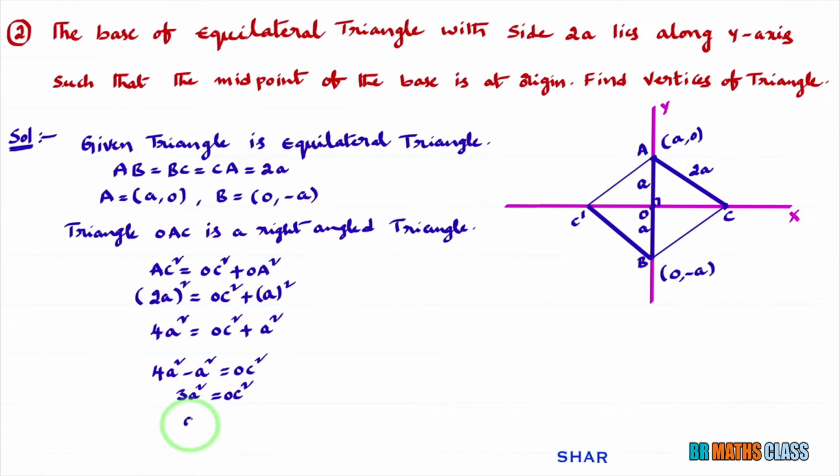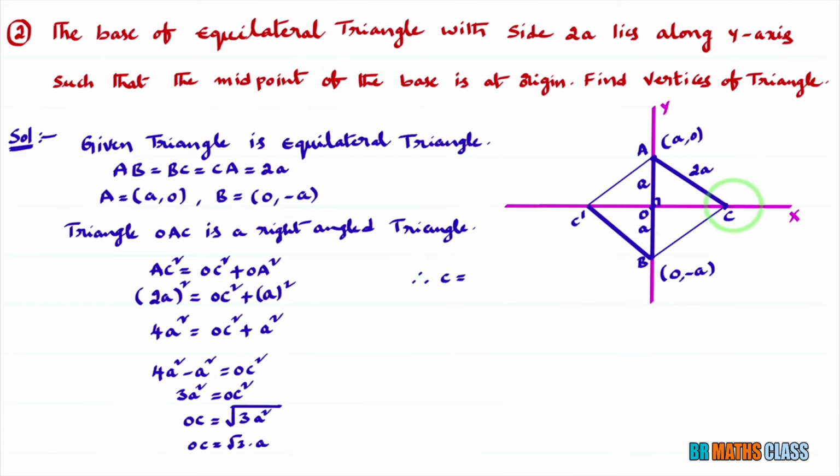From this we can write OC is root over 3a square, which is root 3 into root a square, that is a. So OC is root 3 a. You see, we got this length OC.